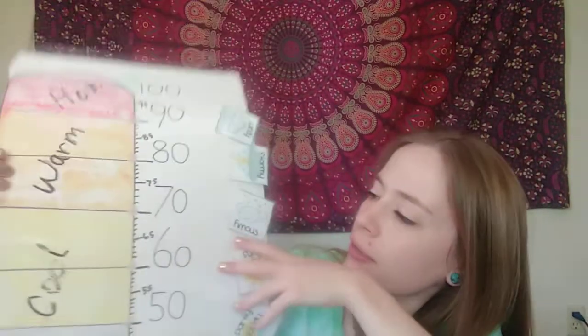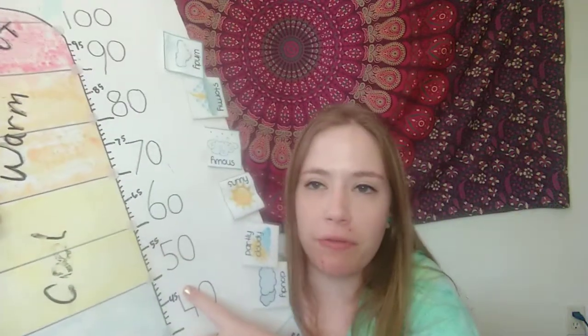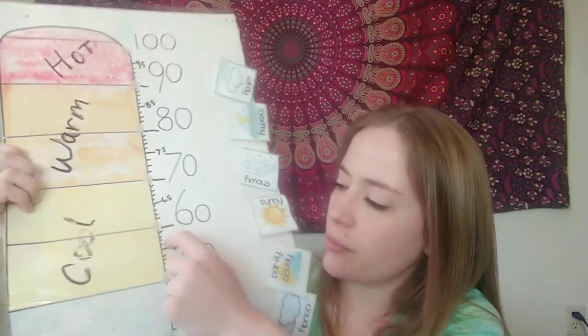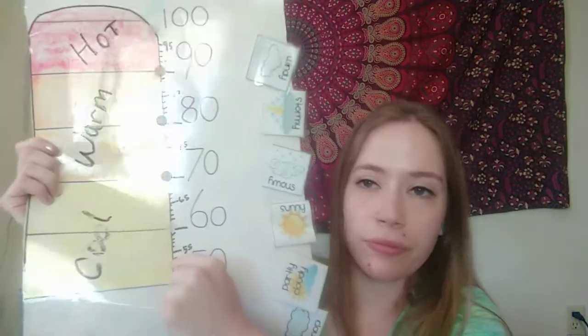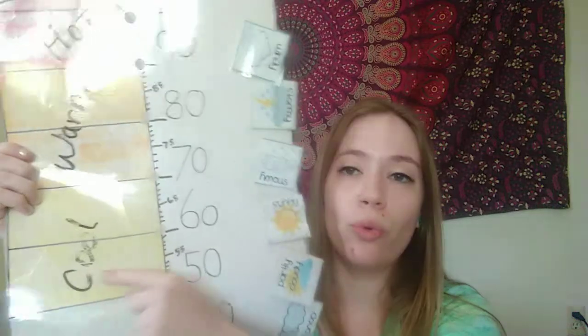Okay, so since 81 degrees is our highest temperature, that must mean that 54 degrees is going to be our lowest temperature of the day. So let's check out where that falls on here. So we have, here's 50 and 55, and I know that 54 is one less than 55. So I'm just going to go to 55 and go down one. And we are in that cool temperature range. So it will be cool, most likely tonight.